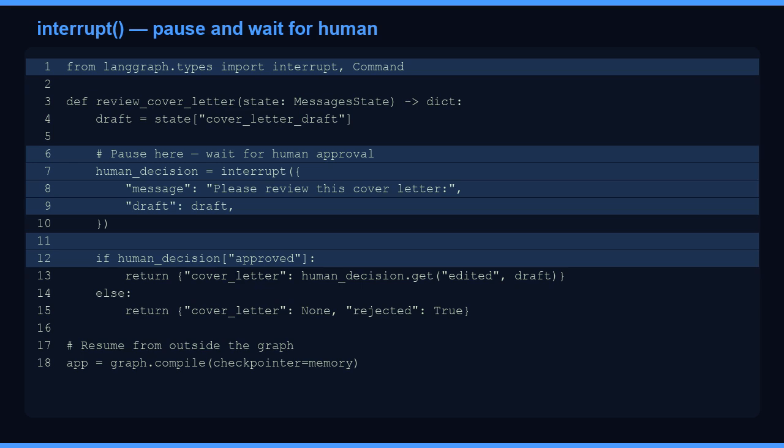Here's a practical example for our job search agent. After the agent drafts a cover letter, it calls interrupt with the draft. The user reads it, makes edits, and approves. The agent resumes with the approved version.